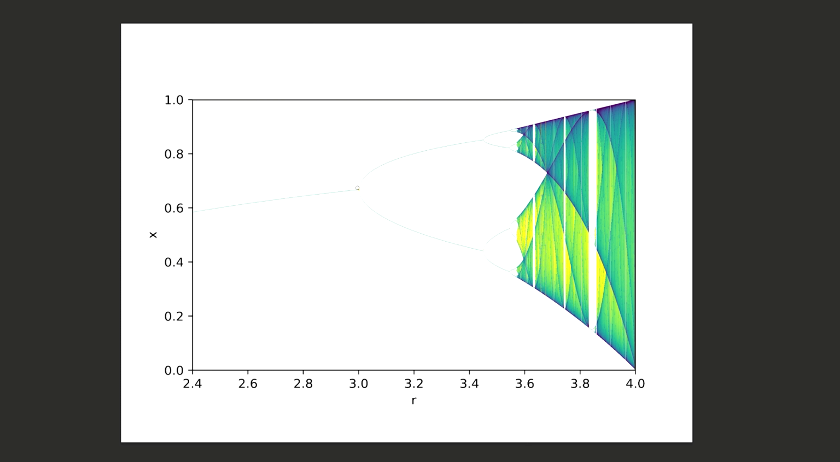At r equals 3, we see it bifurcate. At r equals 3.42, we see it bifurcate again. At r equals 3.56, we see the system rapidly devolve into chaos. And at r equals 3.83, we see chaos move back to stability, forming 3 islands of calm.